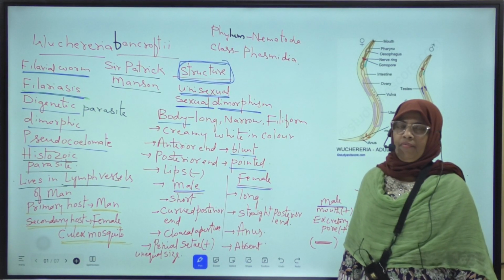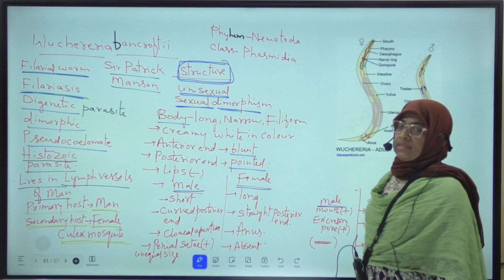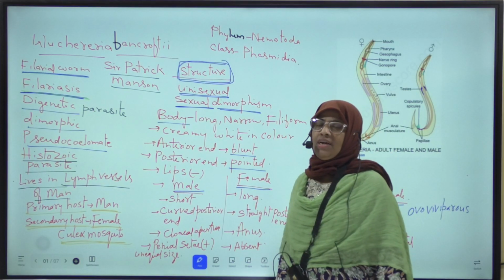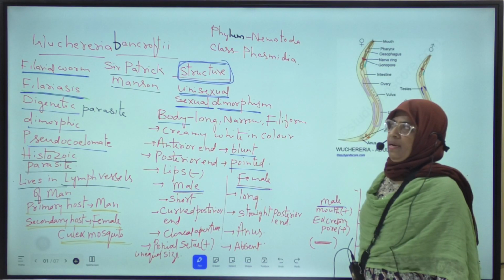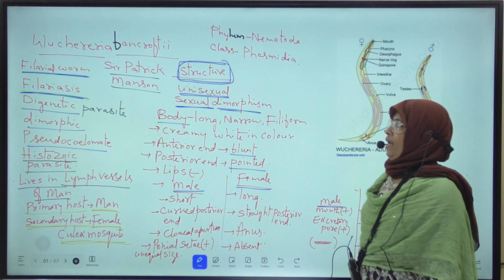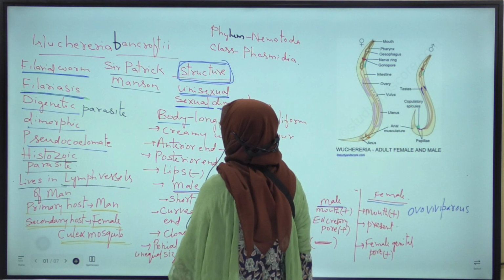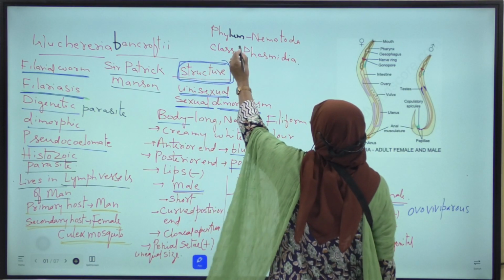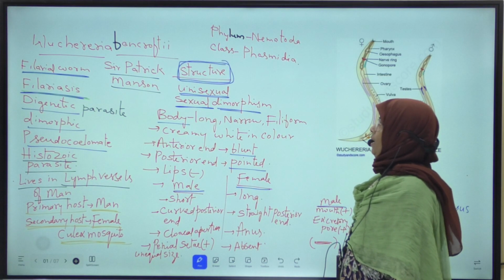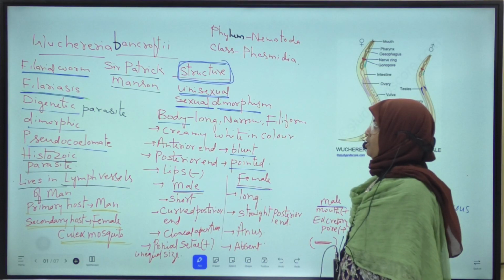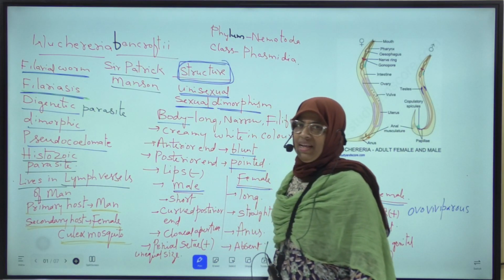Today in this video, we are going to discuss the structure, life cycle, and pathogenicity of Wuchereria bancrofti. Wuchereria bancrofti belongs to phylum Nematoda and class Phasmidia. This Wuchereria bancrofti is commonly known as filarial worm.